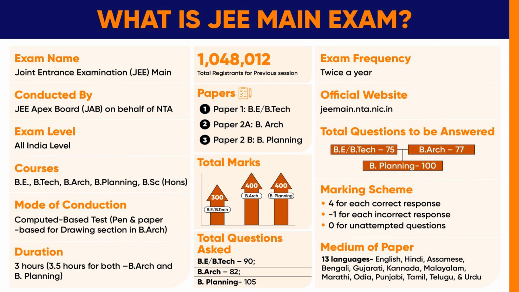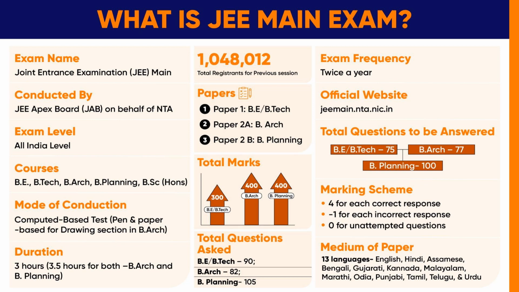jeemain.nta.nic.in. The total questions to be answered in BE or BTech is 75, in B Architecture is 77, in B Planning is 100. You will get 4 marks for each correct response, -1 for each incorrect response, 0 for unattempted questions. The medium of paper will be in 13 languages.